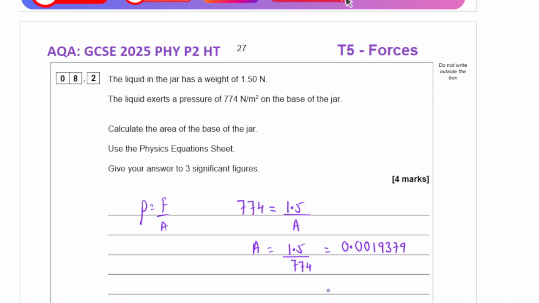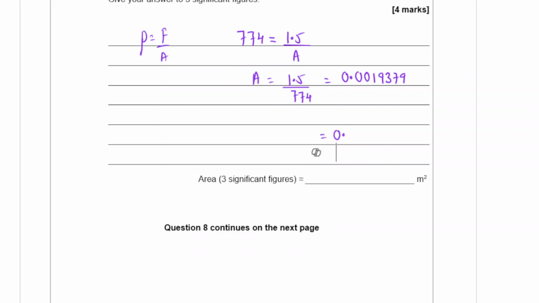0.0019379. Now the answer needs to be in 3 significant figures, which means it will be 0.00194, because the 3, 7 is over this, right? So 0.00194.